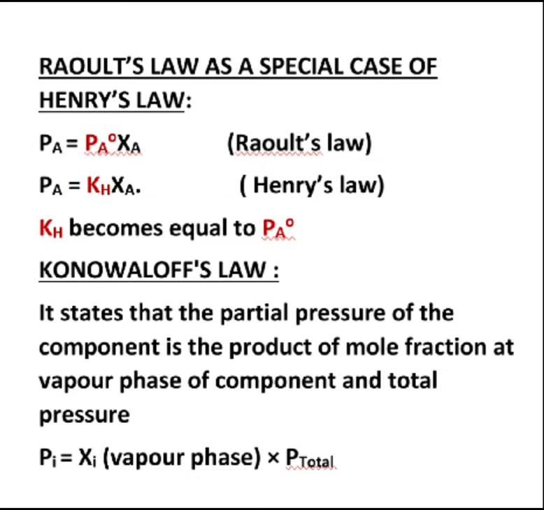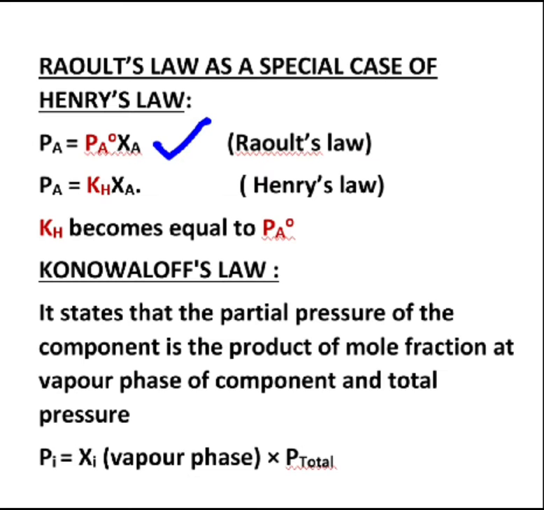What does Raoult's law say? That the vapor pressure of the volatile component A in a given solution, if you want to find it out, you can simply apply this concept as per the statement. That is, the vapor pressure of the component A within a solution, PA, will be equal to the vapor pressure of the pure component A multiplied by the mole fraction of that component within the solution.